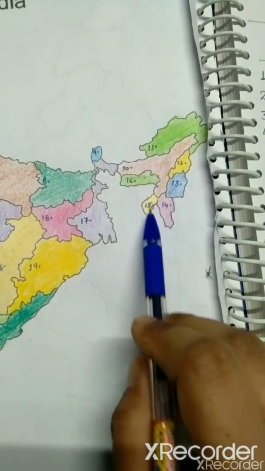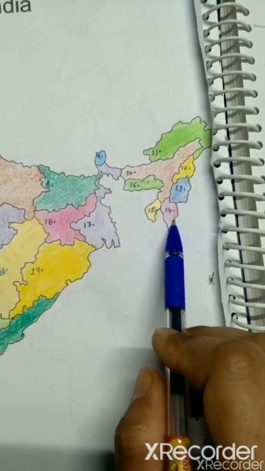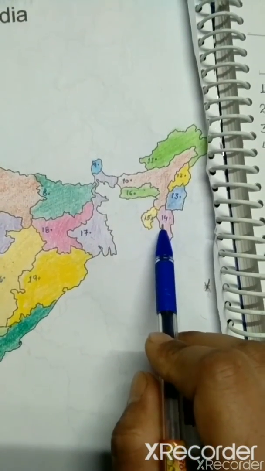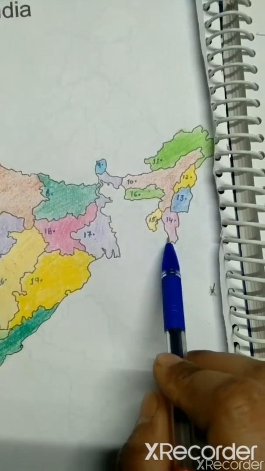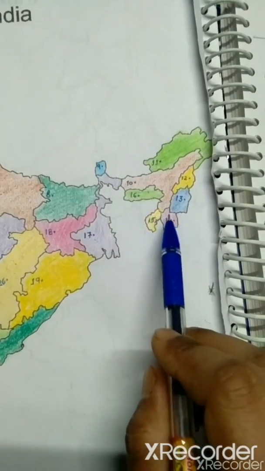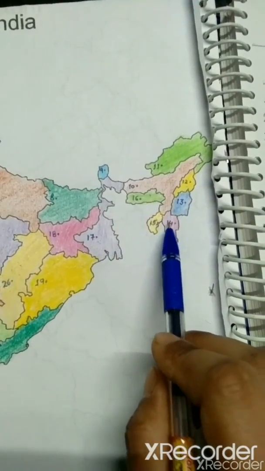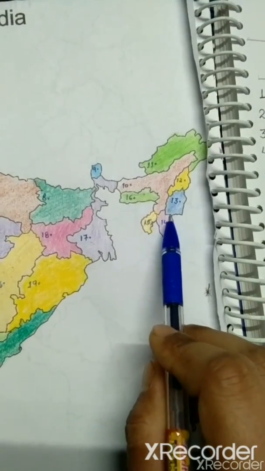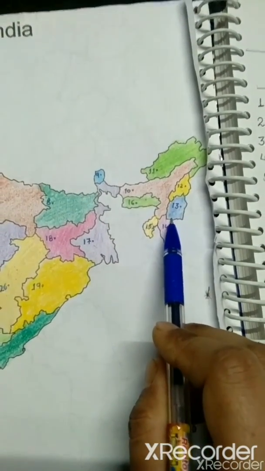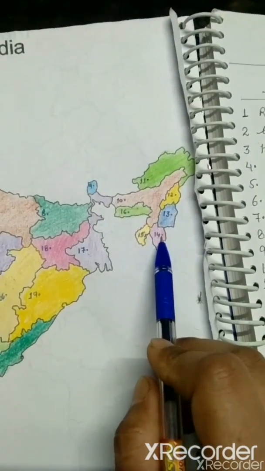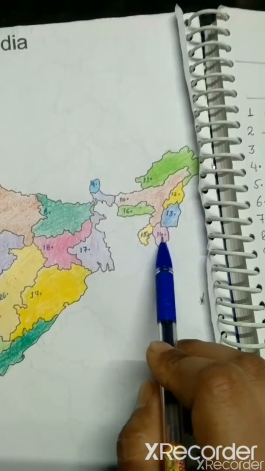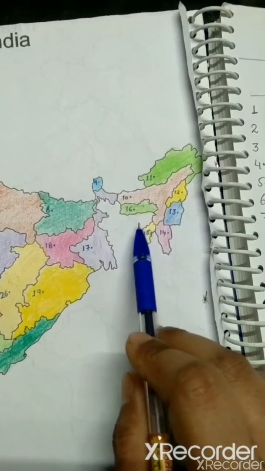Now the 14th one. This one is Mizoram. The maximum boundary is shared with Myanmar, the other country, and a part is shared with our country. So what is the capital of Mizoram? It's Aizawl. Now the 15th one. Which one is this?